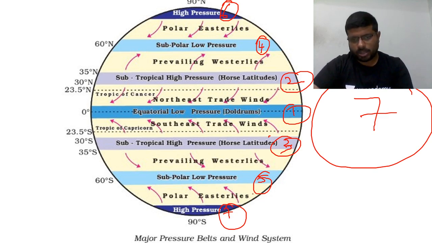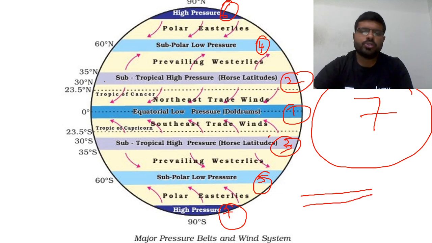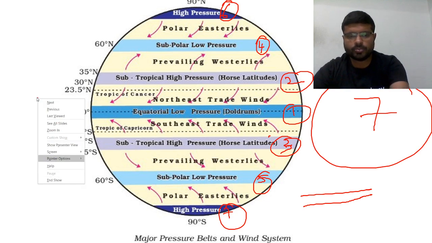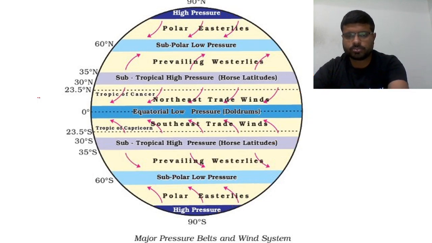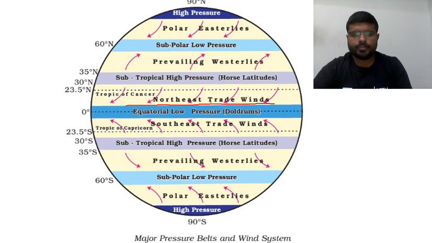As you move across the globe, what you find is distinct pressure belts. A belt is nothing but a continuous area like a range. So around the equator, what you are finding is the equatorial low pressure belt.